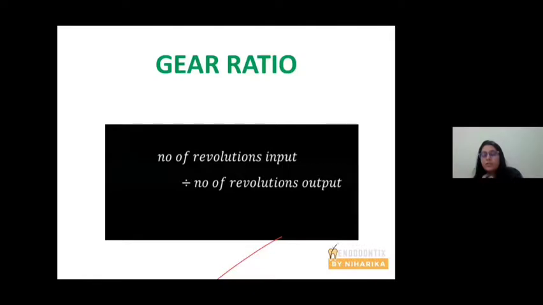When you talk about symmetric oscillation, symmetric reciprocation, one parameter is very important, which is gear ratio. Gear ratio is the number of revolutions input or sent to an endomotor and the number of revolutions produced by an endomotor. Suppose the endomotor is working at 400 rpm. That means 400 rpm is sent to the endomotor, 400 rpm is generated within the endomotor, but it produces 100 rpm. All right, so in this, the gear ratio is 400 divided by 100, that becomes 4.